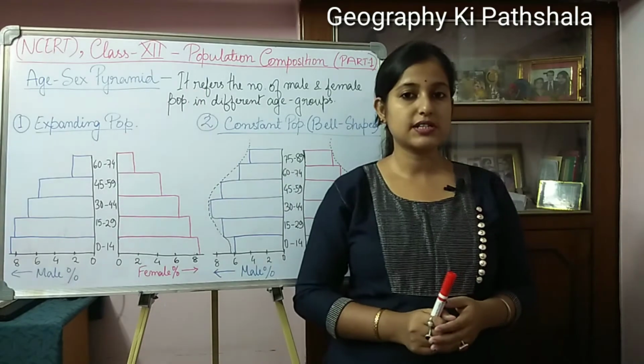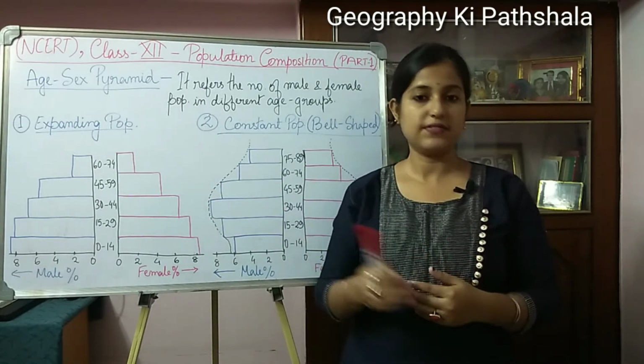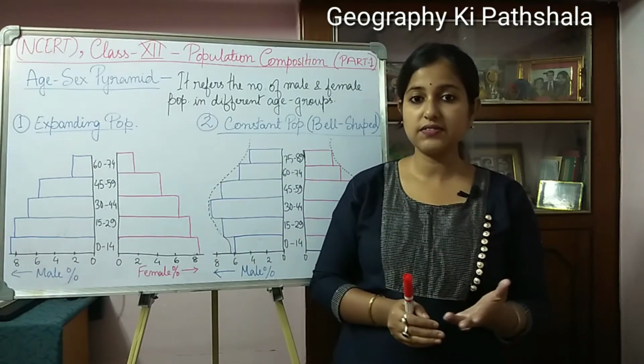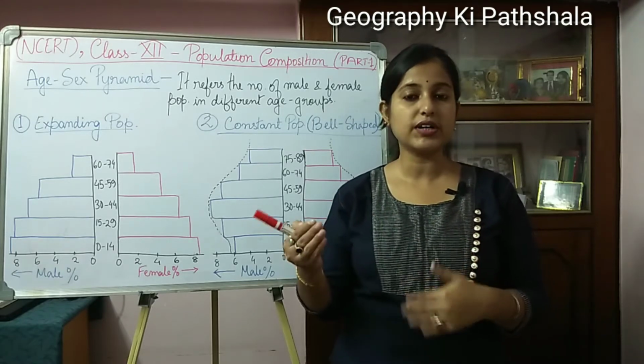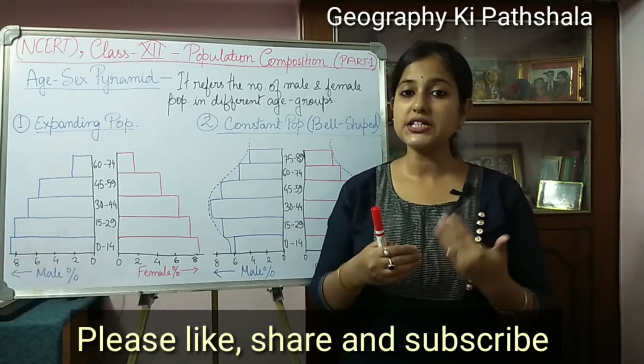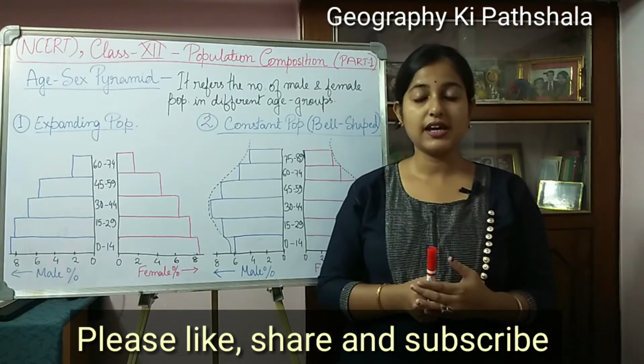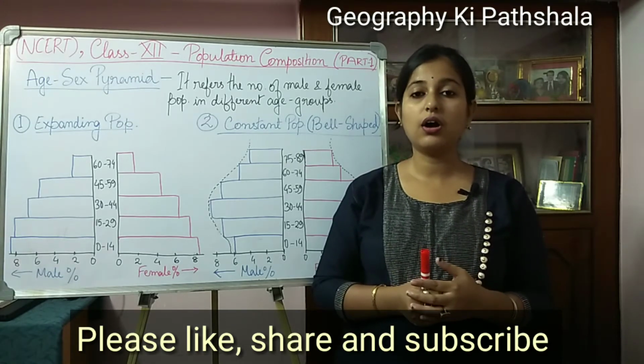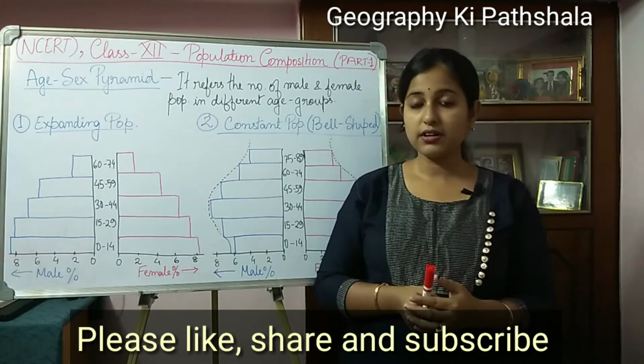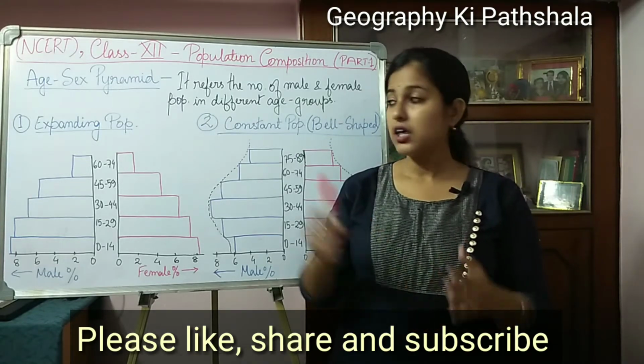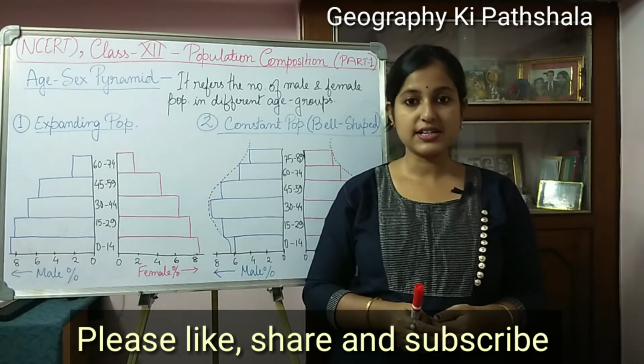This type of age sex pyramid we can see in the less developed countries, because in less developed countries you can see that the birth rate and death rate both are quite high. Such as, for example, Nigeria or Bangladesh, and even in our country, India, you can see this type of age sex pyramid.